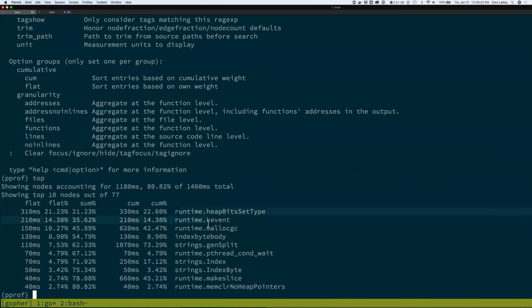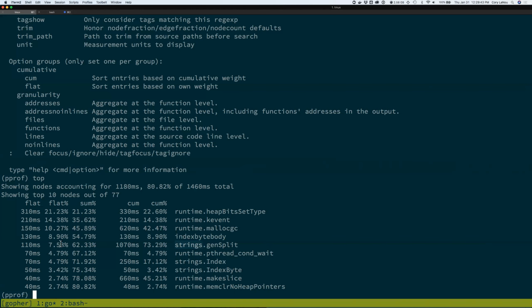You've got the runtime up here and you can see stuff happening there. Like this malloc GC, right? This is actually allocating memory at the runtime. We're probably not going to optimize that and really don't care about that. It's a sign that you've got garbage collection happening. But in general, we want to look for this strings package because that's what we're benchmarking. That's what we're actually looking to work in.